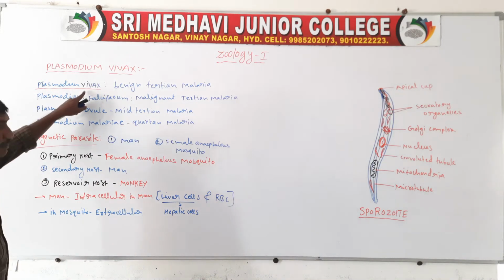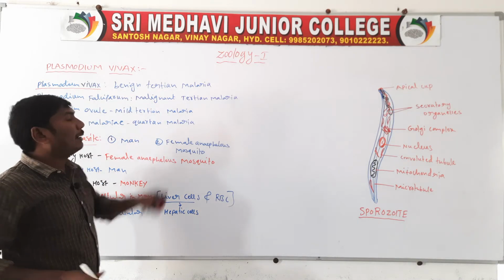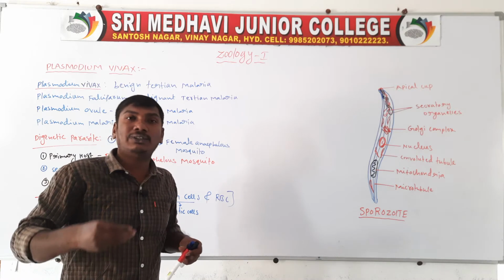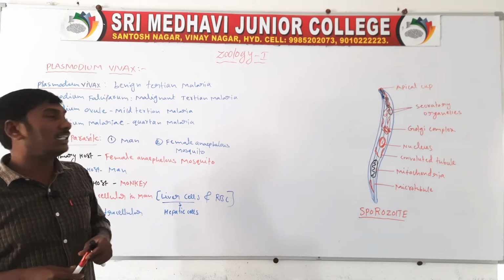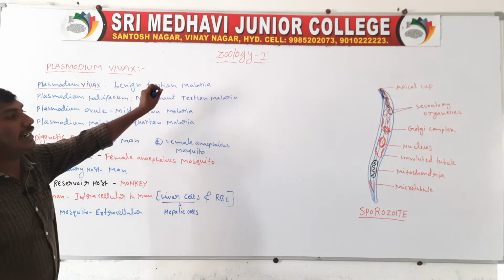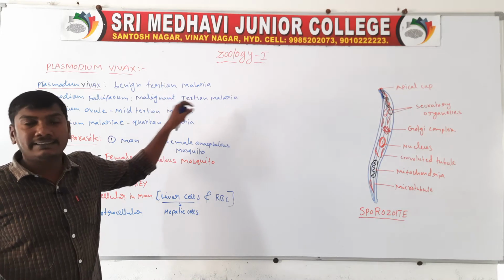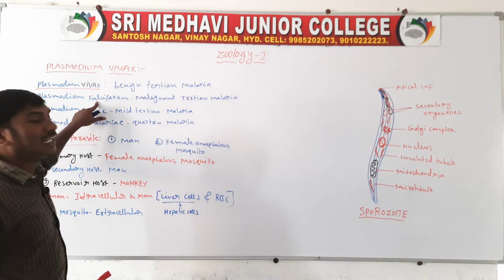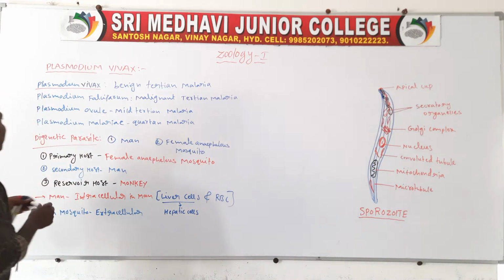First one, Plasmodium vivax, causes the disease malaria called benign tertian malaria. Next one, Plasmodium falciparum.